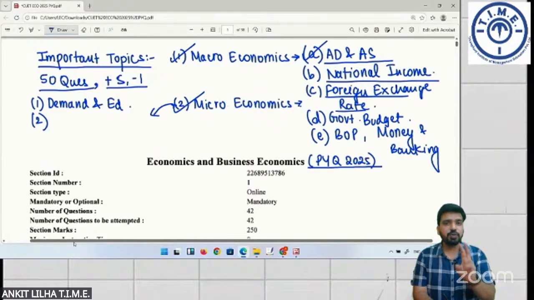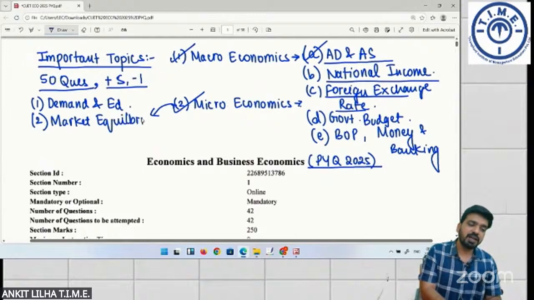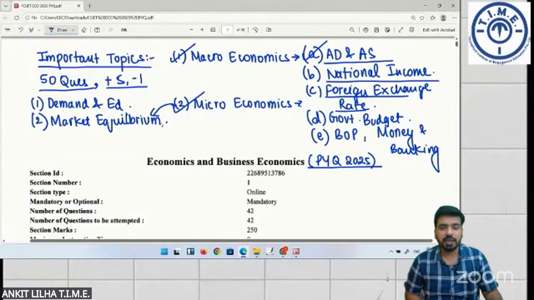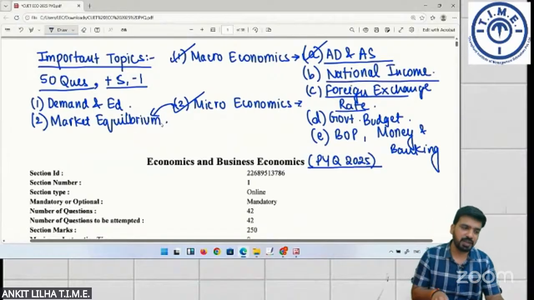The second most important chapter will be market equilibrium, where you are asked what will be the change in the equilibrium rate of exchange, or what will be the change in the equilibrium quantity and equilibrium price. उसके ऊपर आपसे बहुत सारे practical based questions पूछे जाएंगे.